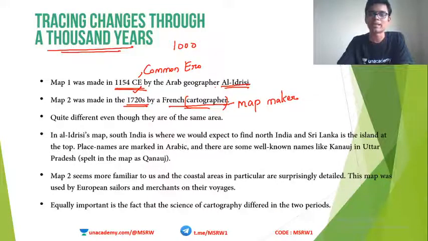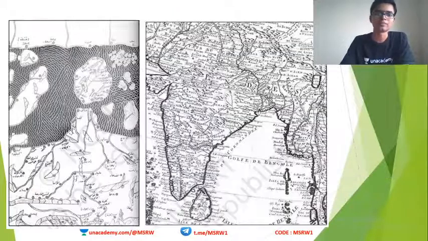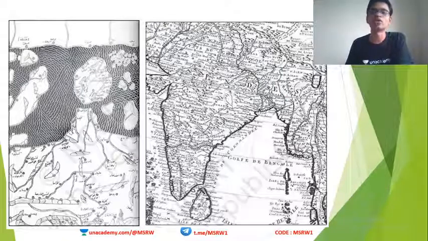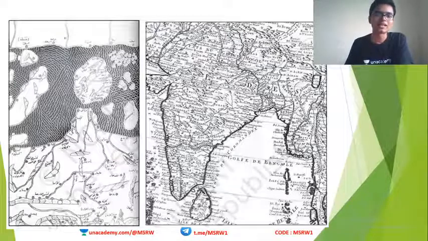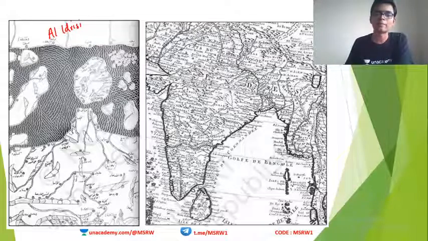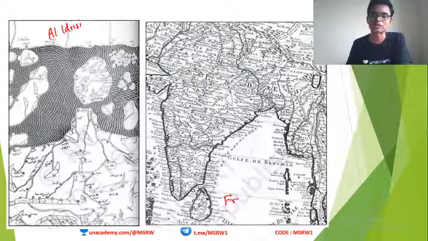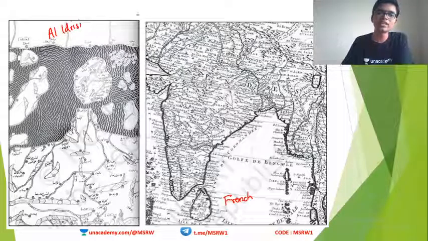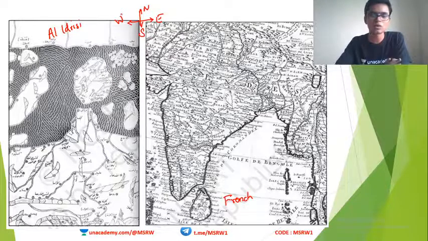Okay, a map maker is known as a cartographer. So let's look at these two maps. Here we go. The map is really huge, but I am showing you the area of India only. The first map is by Al-Idrisi and the second map is by a French cartographer. See these two maps. In both, this is north, this is south, east and west. Those are all the same.